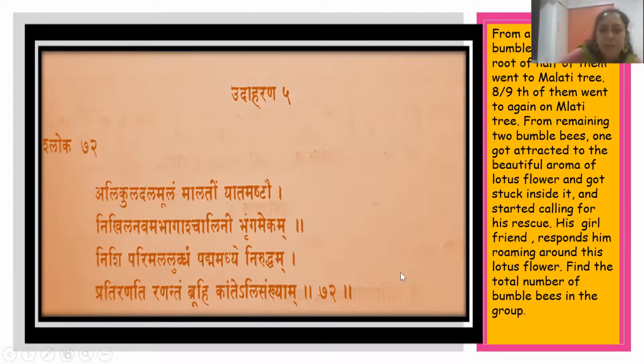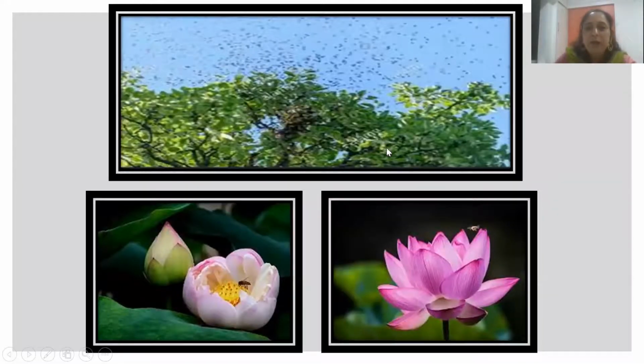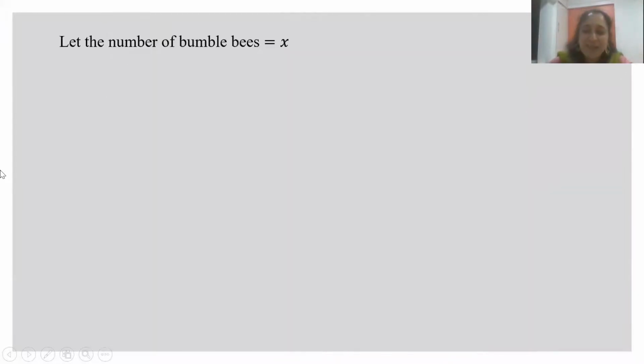And I have just depicted this question in the picture. Two groups of bumblebees went to the Malati tree. This is a particular bumblebee which got stuck inside the lotus flower, attracted by the aroma of this flower. And this is the girlfriend of this bumblebee, waiting outside and responding. He's saying that I am stuck inside, please do something. So this is the situation. I have just tried to put it in the picture. And now let us go to the crude maths facts.